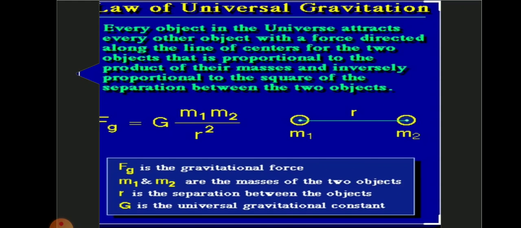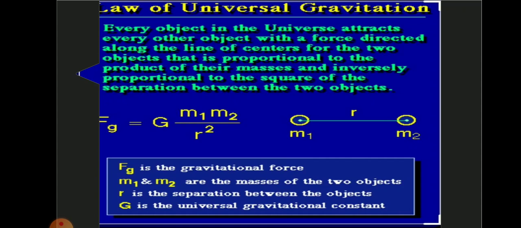Newton's universal law of gravitation. The law states that every object in the universe attracts every other object with a force. This force is directed along the line of centers for the two objects, and is proportional to the product of their masses and inversely proportional to the square of the separation between the two objects.